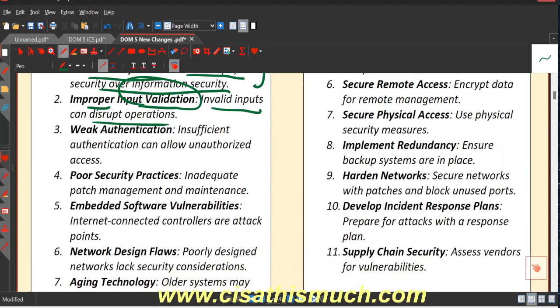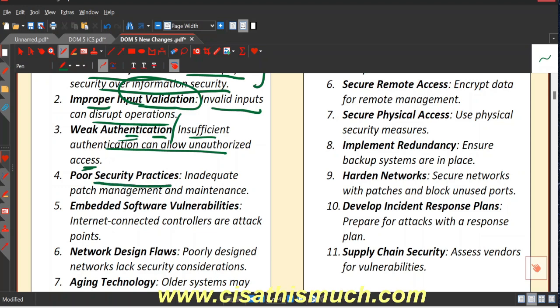The next thing is weak authentication. Insufficient authentication can allow unauthorized access. If there is weak authentication, unauthorized people can access these systems, and they can make unauthorized changes, unauthorized modification, or unauthorized alteration to these configurations or to this data. And if that happens, the impact can be huge.